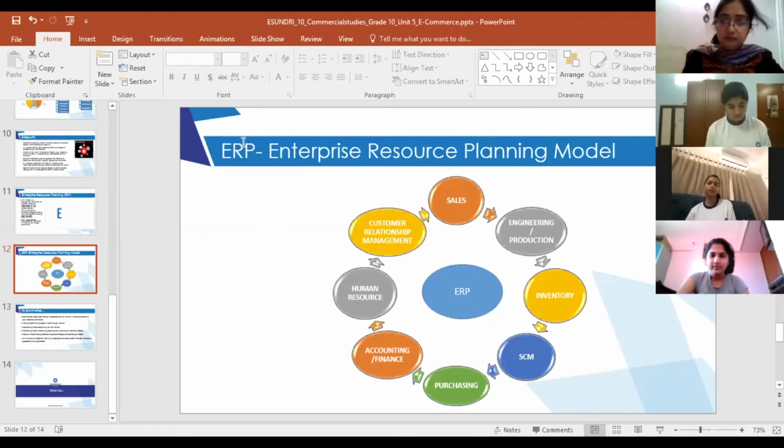Engineering or production module. So it is great for the manufacturing or the production industries because it keeps the track of production planning and the machine schedules and daily track of the production process, and they keep a record and the track of the production taking place in an industry or a business.